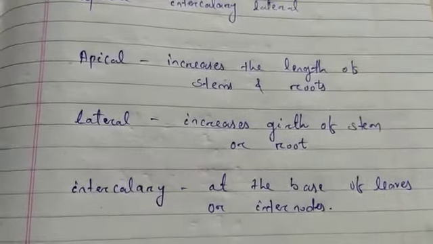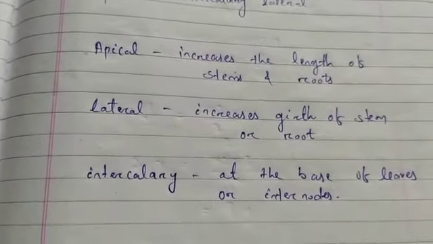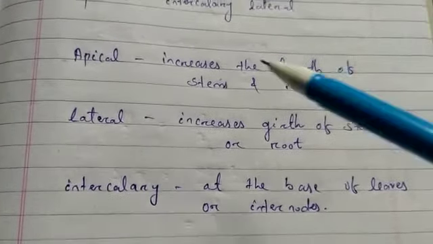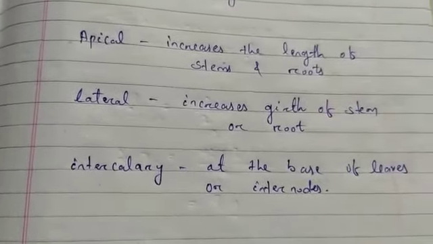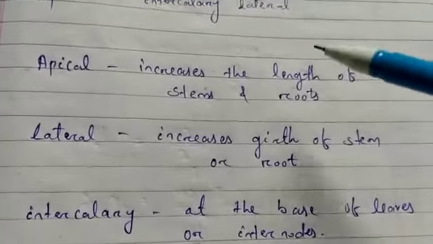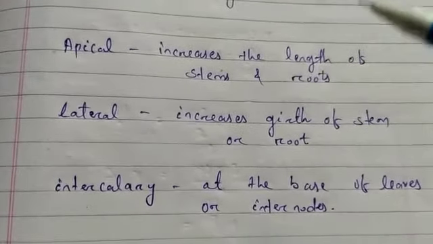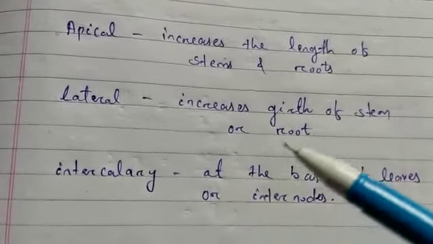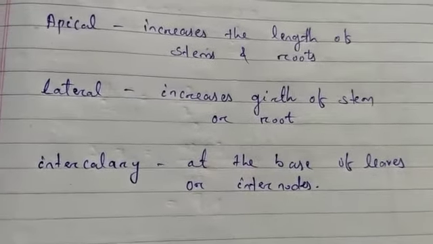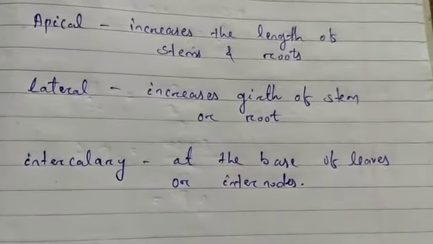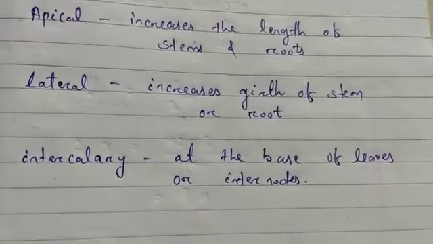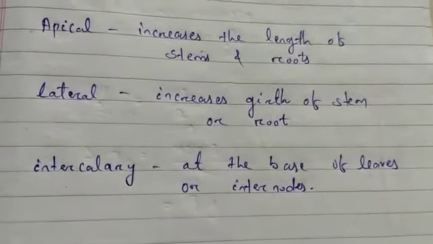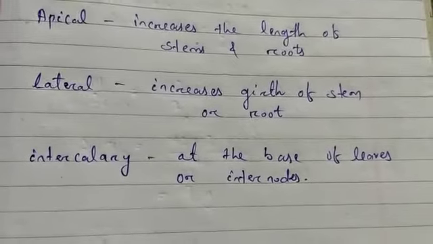So based on the region where the meristems are present, they are classified as apical, lateral and intercalary. Apical is present at the growing tips of stems and roots and increases their length. Lateral meristem increases the girth of the stem or root, and the intercalary meristem is found at the base of leaves or internodes on either side of the node on twigs.